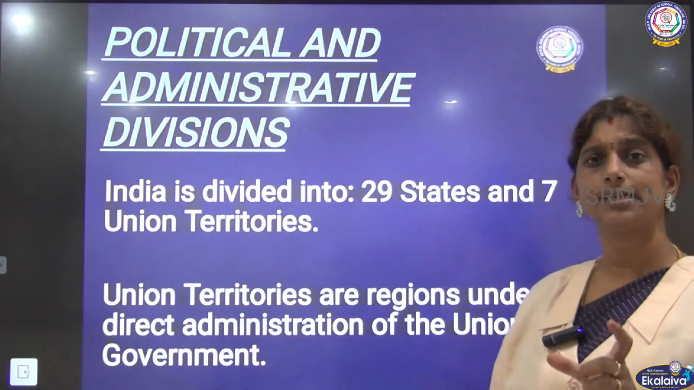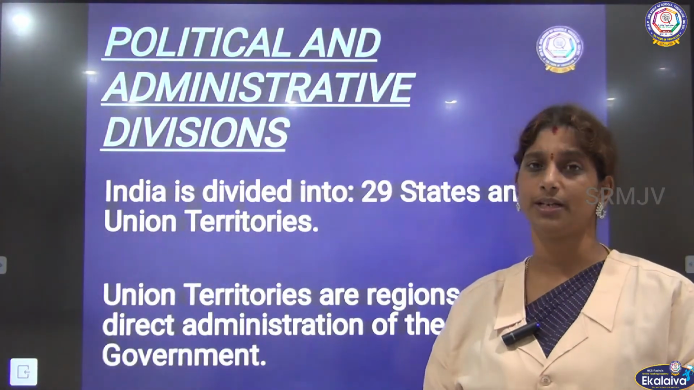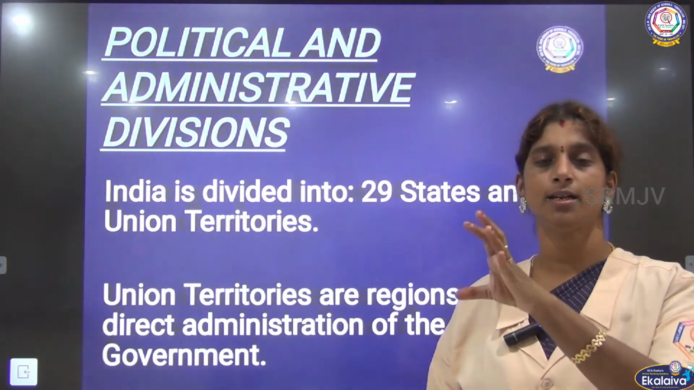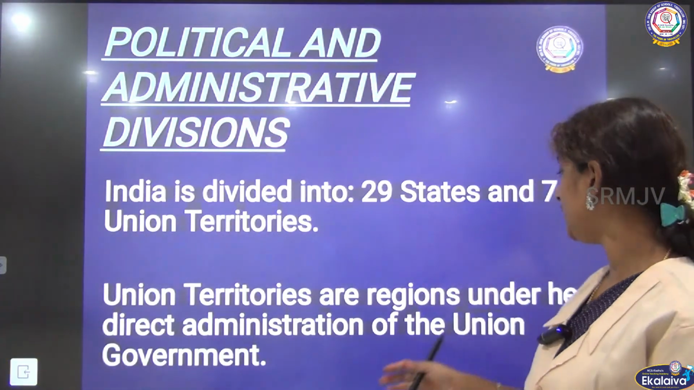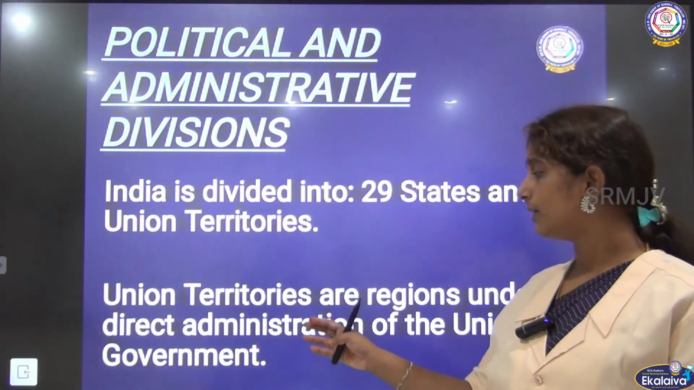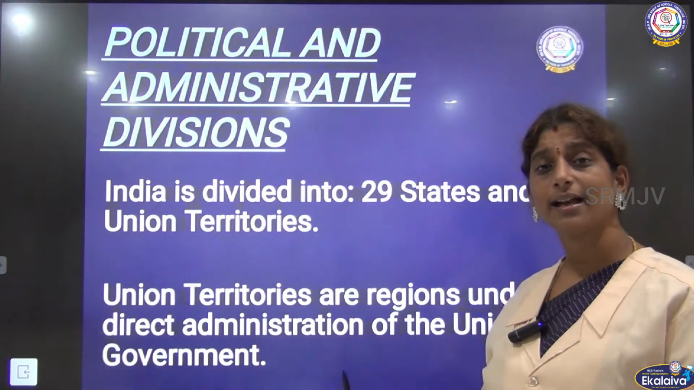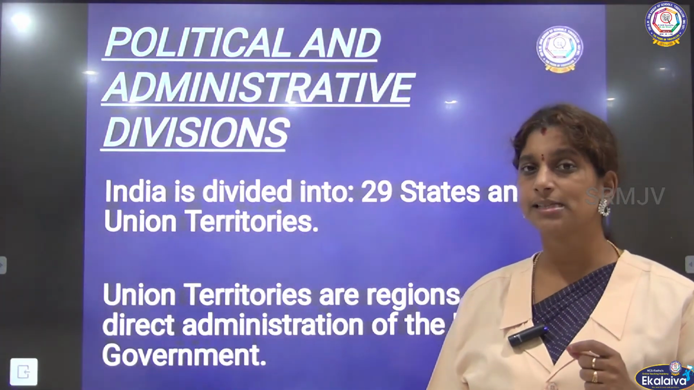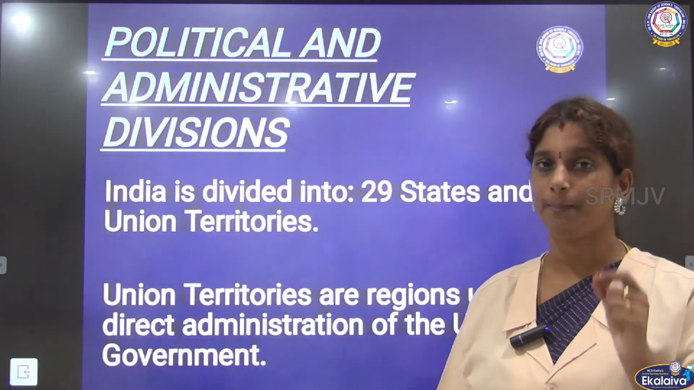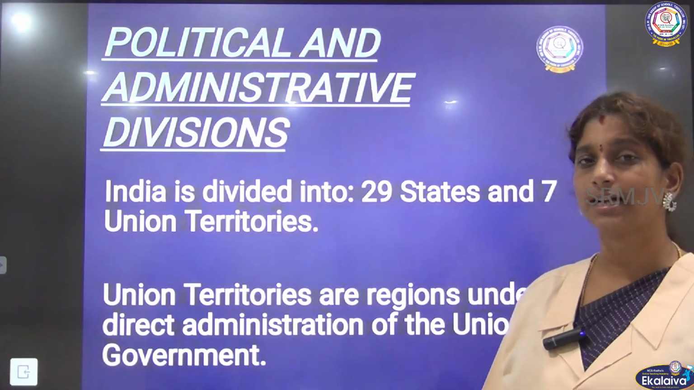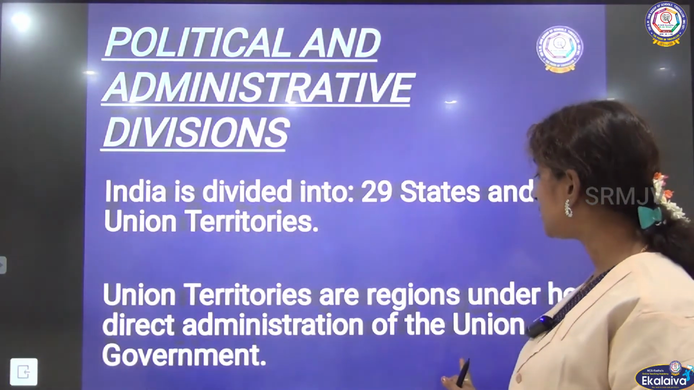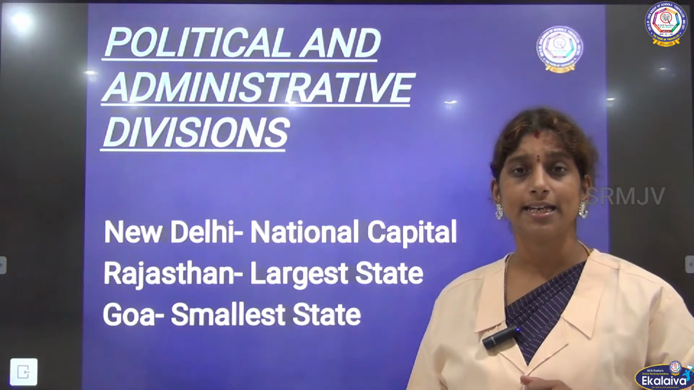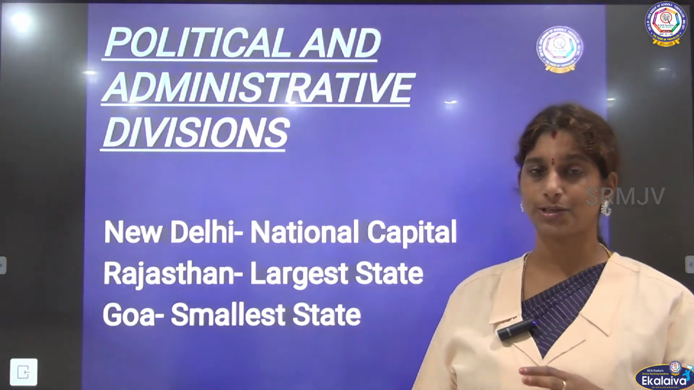So union territories, who are taking care of these union territories? They are under the direct control of the union government, right? So union territories are under the direct administration of the union government. So union government is nothing but central government. Yes, so these union territories are under the control of central government directly. Next, as we know, New Delhi is the capital of our country, the national capital.